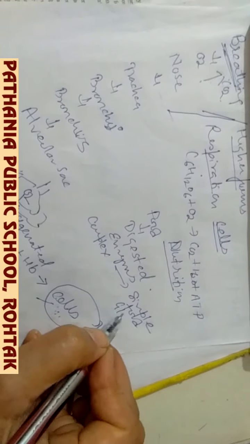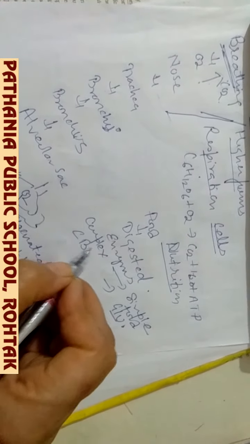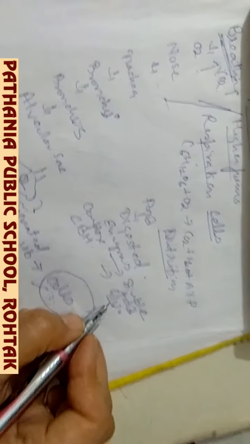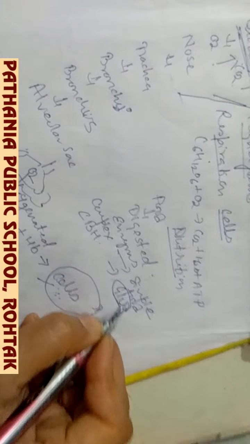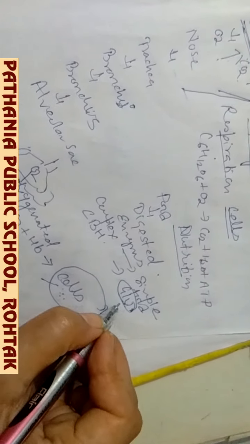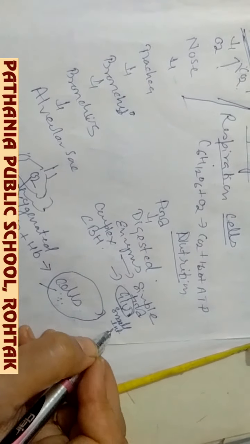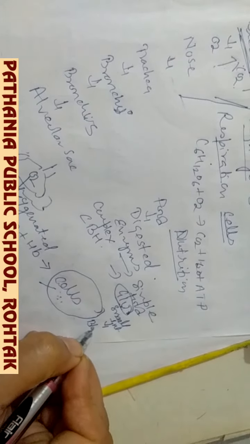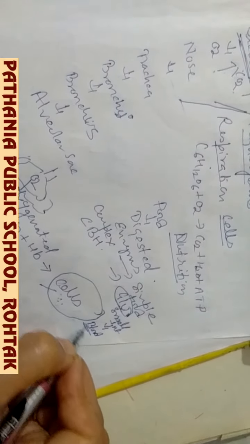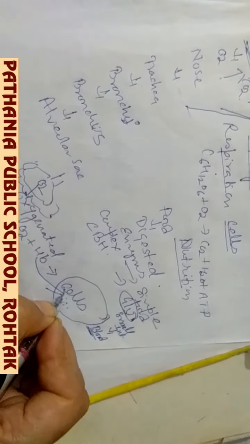So now this glucose will get absorbed in your small intestine, in the villi, and through the villi it will also enter into the blood. That means in the blood, from this path the oxygen is coming, and from this path the food is coming.